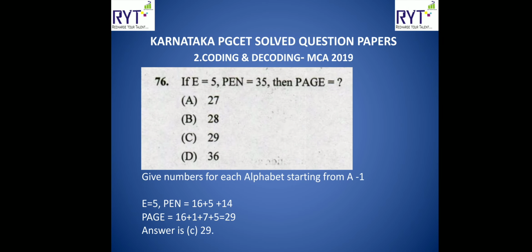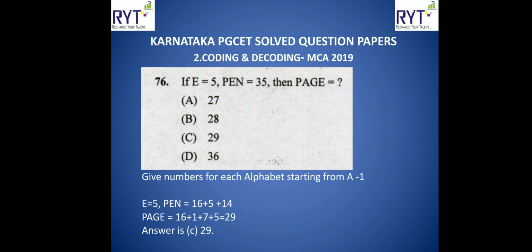Okay. Next question is, if E is equal to 5, PEN is equal to 35, then PAGE is equal to what? You remember that in the previous MBA question paper we have discussed this. If you put numbers to each alphabet, then it is very easy. So for example, A, B, C, D, E. E means 5th letter, so E is equal to 5. PEN is equal to 35, that is telling. Letter P is at 16th position. So 16 plus E means 5 plus N means 14. If you add all three, it will be 35. PEN is equal to 35.